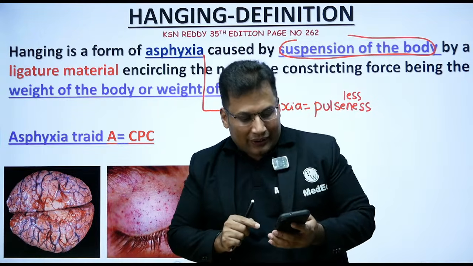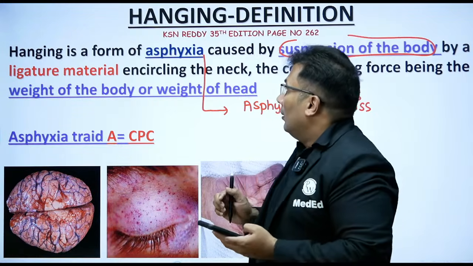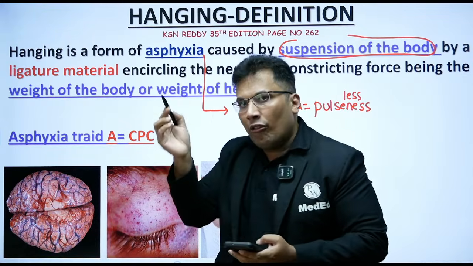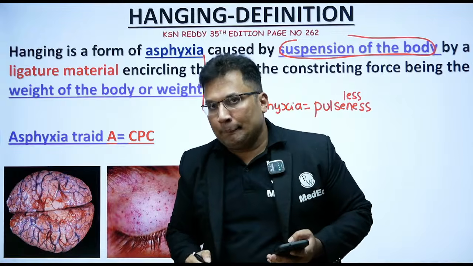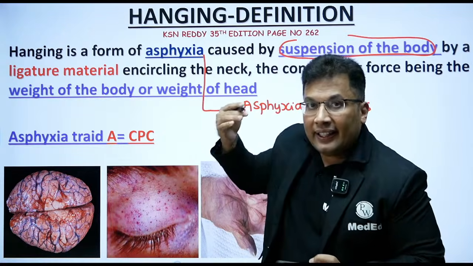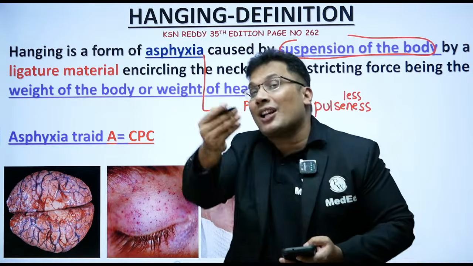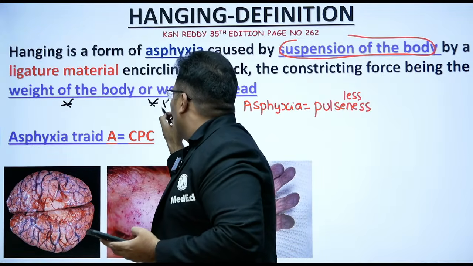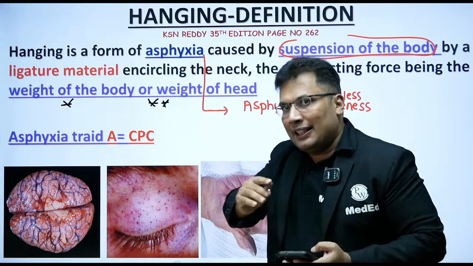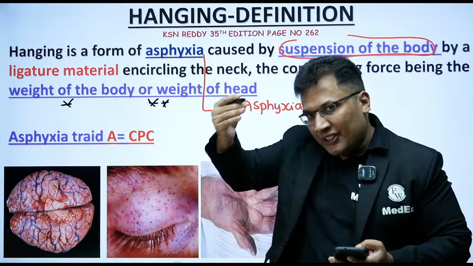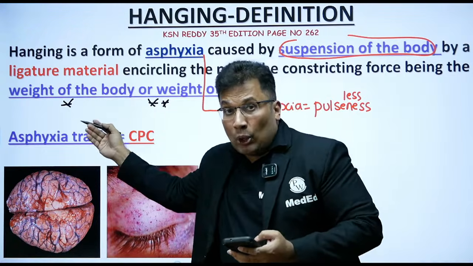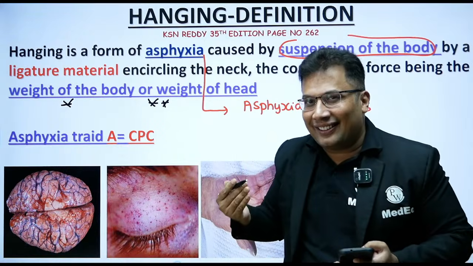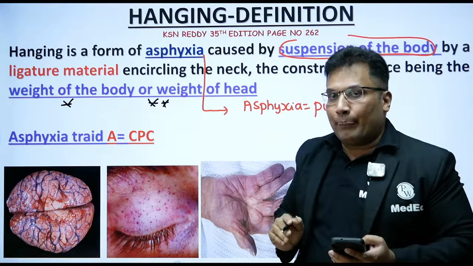Now, the constricting force is the weight of the body in complete hanging, and the weight of the head in case of incomplete hanging, which we call partial hanging. So there are 4 important MCQs. I'll repeat again. Asphyxia means pulselessness. Suspension of body is present. Weight of the body in complete hanging. Weight of the head in case of incomplete or partial hanging. So 4 important MCQs.